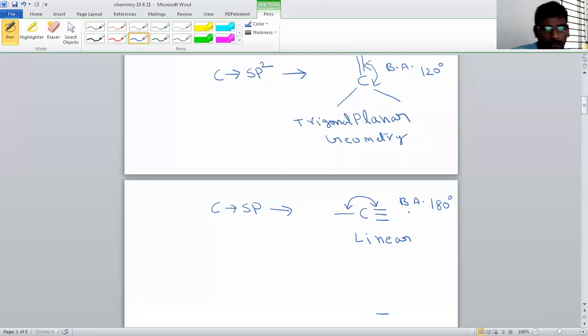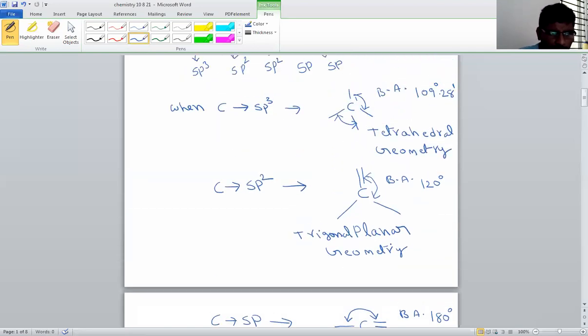So the bond angles of hybridizations are also important. sp hybridization bond angle 180, sp2 120, sp3 109. Geometry is also given. sp is a linear geometry. sp2 is the trigonal planar geometry. sp3 is the tetrahedral geometry.